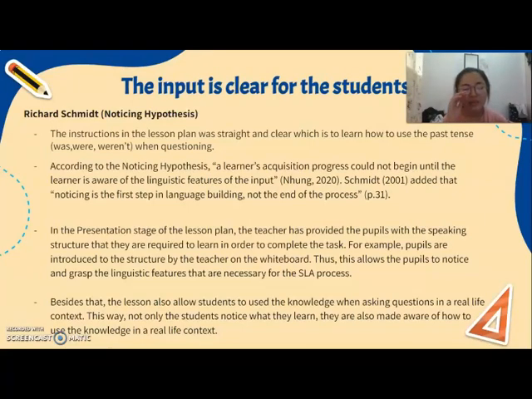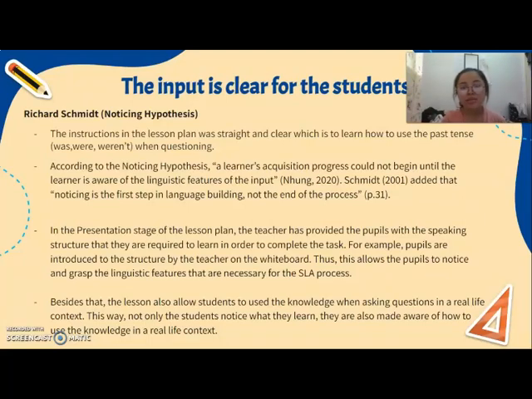So, what it means here is that when we teach the students in class, we must make the students aware of what they are learning and what they will gain at the end of the lesson so that they notice what they are learning and they will pay attention more on the things that they are told to focus on rather than just the whole context itself.